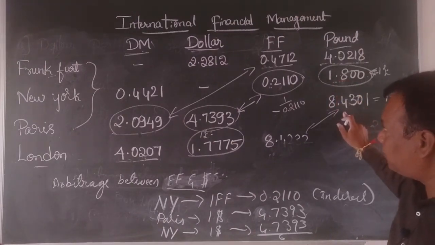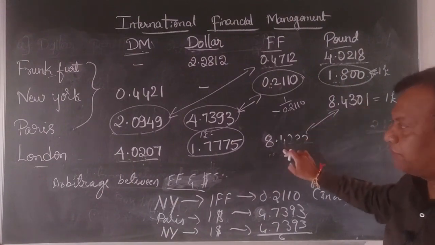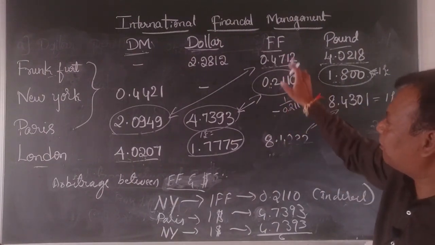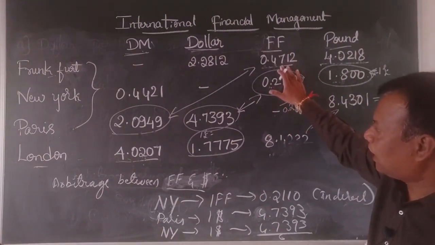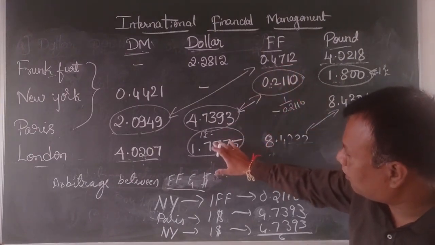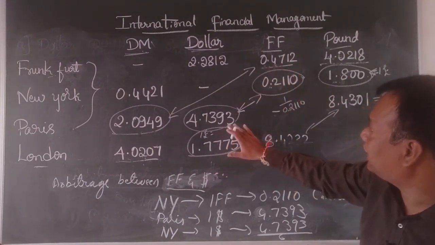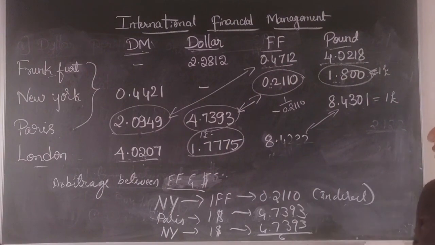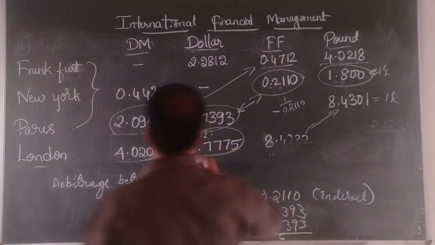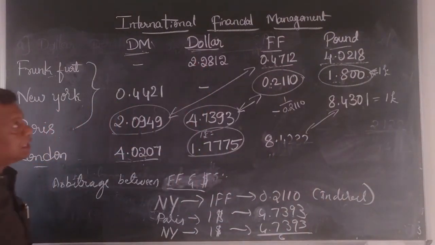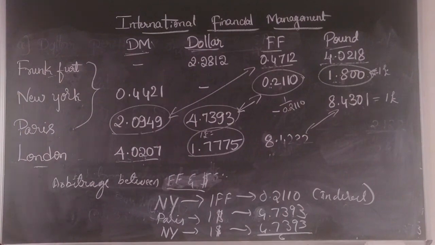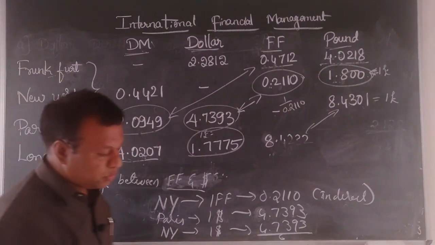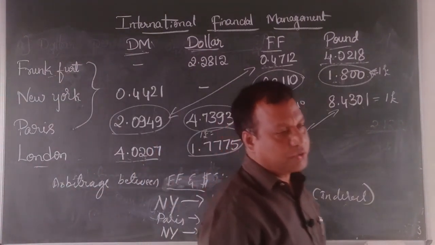We did arbitrage between pound and DM, pound and dollar, French franc and dollar, French franc and DM, and lastly dollar and DM. This is how we are supposed to handle multiple quotes.